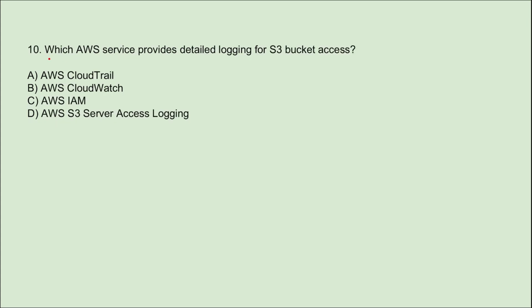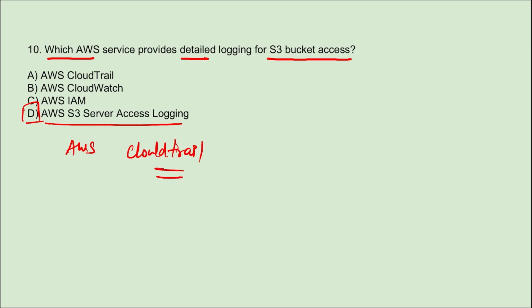Next is, which AWS service provides detailed logging for S3 bucket access? It is AWS S3 access logging. Here remember, both AWS S3 server access logging and AWS CloudTrail provide detailed logging for S3 bucket access. So option A is also right, and option D, that is AWS CloudTrail and AWS S3 server access logging, both provide detailed logging for S3 bucket access, correct?